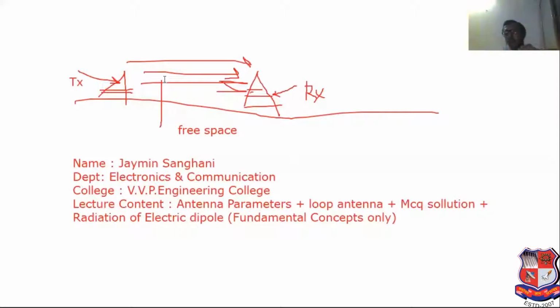If the medium is changed, then the impedance is different. So an antenna can act as a sensor of the electromagnetic wave and as an impedance matching device. This is the fundamental concept of antenna.